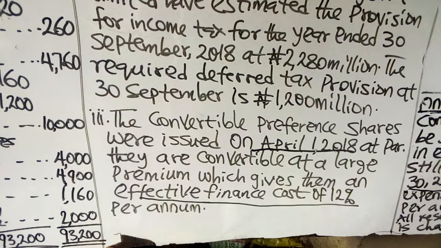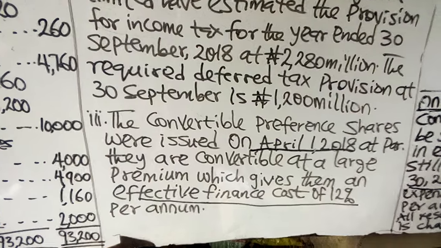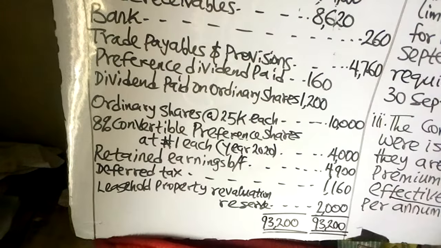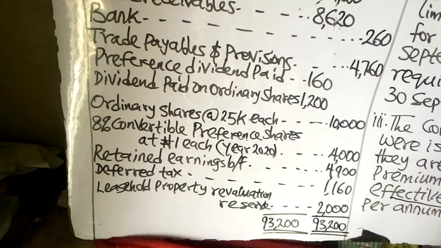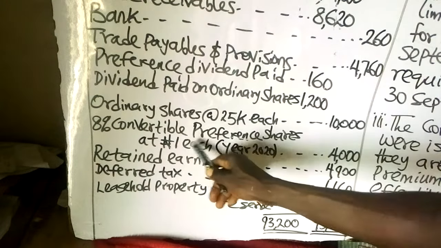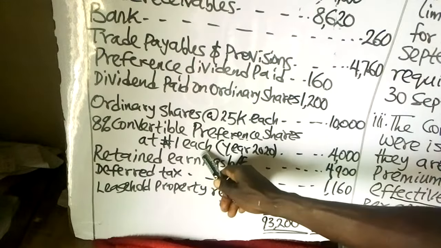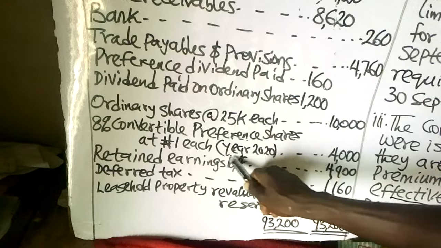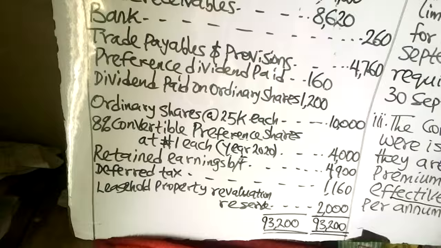So you calculate 12% of the convertible preference shares. How much is the convertible preference shares given in the trial balance? Remember, the coupon rate is 8%. You were told that it has been increased. The effective interest is 12%. So 8% convertible preference shares of £1 each, year 2020. That is the date of the redemption. It will be redeemed in 2020. And that is 4,000.